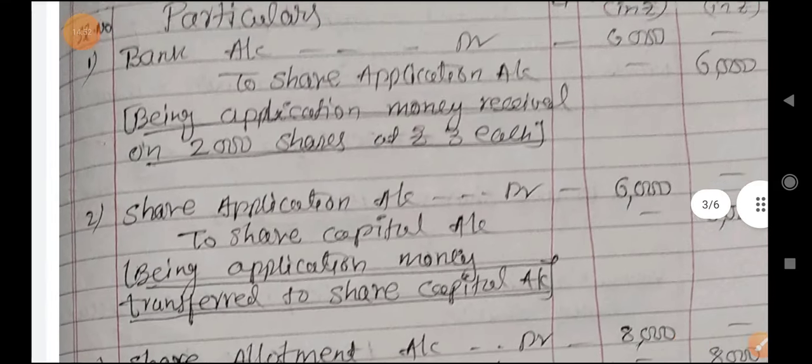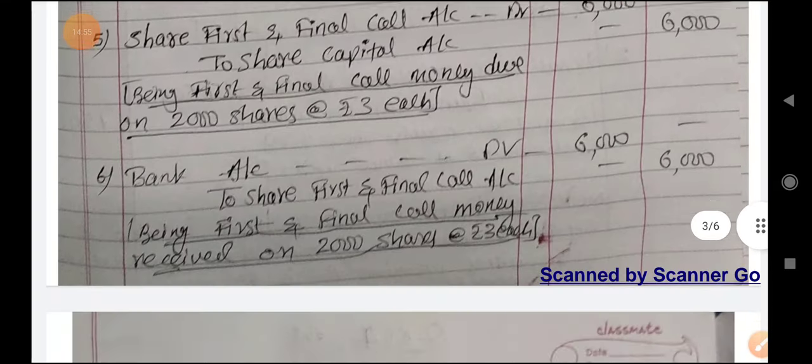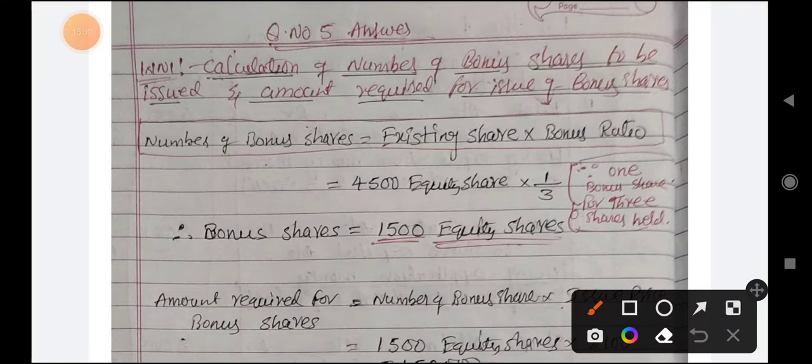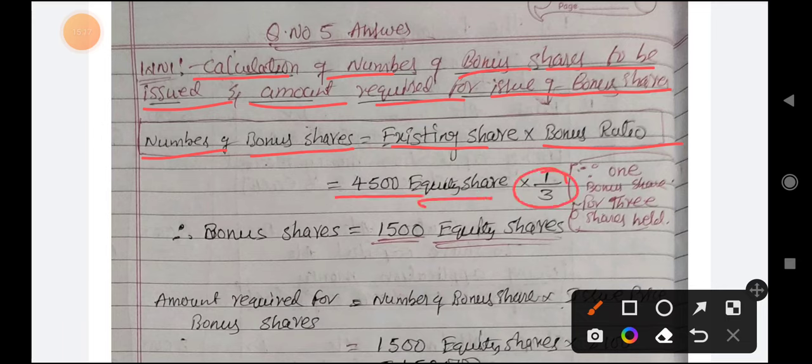चलो वर्किंग नोट के साथ करवा देता हूँ, एक एक करके देख लेना. Okay, calculation of number of bonus shares to be issued and amount required for issue of bonus shares. Number of bonus shares is equal to existing shares into bonus ratio. 4500 equity shares, bonus ratio 1/3, 1 bonus share for every 3 shares held, they said. So bonus shares is equal to 1500 equity shares.